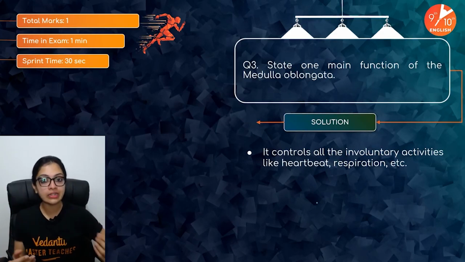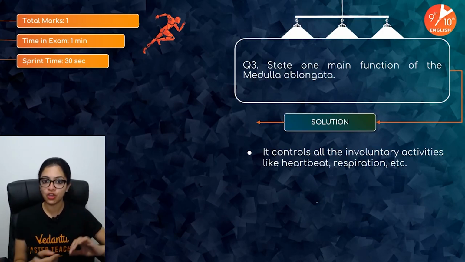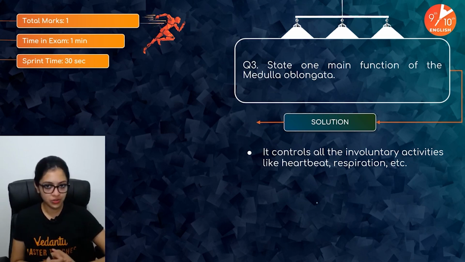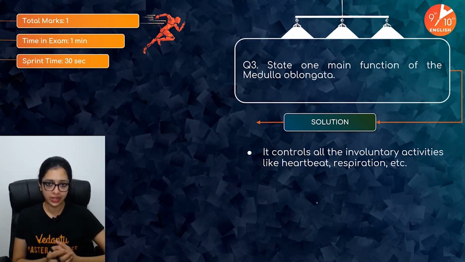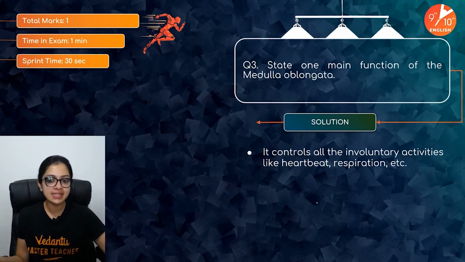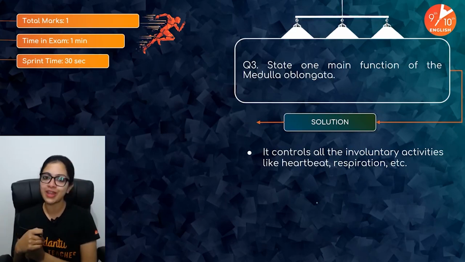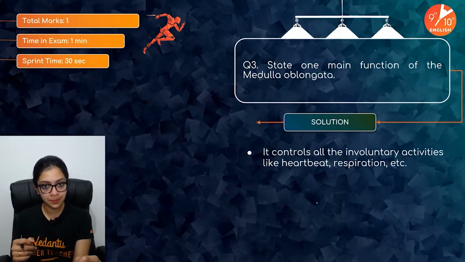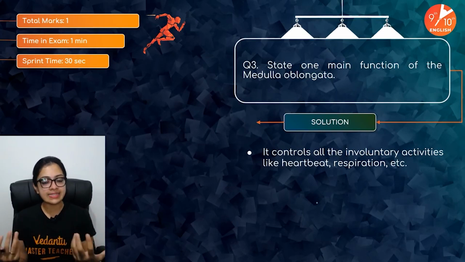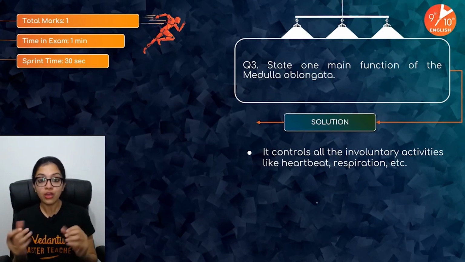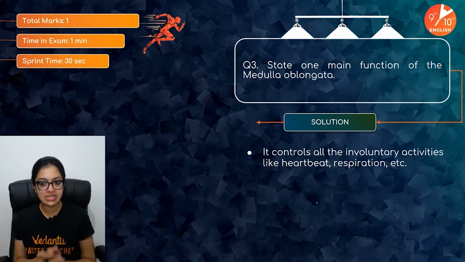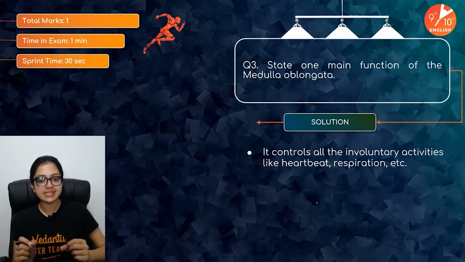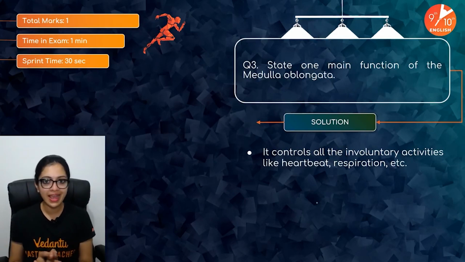In fact, the medulla, along with the pons, which is also part of your hindbrain, is responsible for controlling your respiratory rate and respiration in general. So this is one major function of the medulla oblongata. Remember, children, the forebrain or cerebrum especially is concerned with controlling a lot of your voluntary muscular activities. The medulla, or the hindbrain in general, is concerned with more involuntary activities.